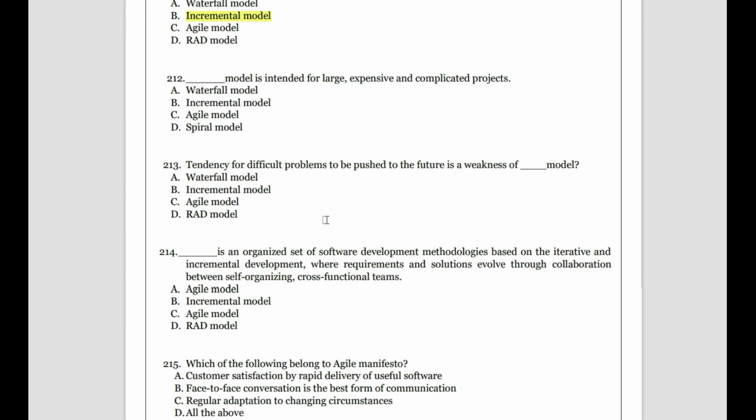Then, a dash model is intended for large, expansive, complicated projects. Whenever it comes to a complicated project, it is the parallel model, because the parallel model is a very complicated model. The tendency for difficult problems to be pushed into the future is a weakness of what? In general, the problems are not even focused on, they are just pushed to the future. So in this system the problem will not be focused on; it is not focused on rapid application development, because system development is the main motto.